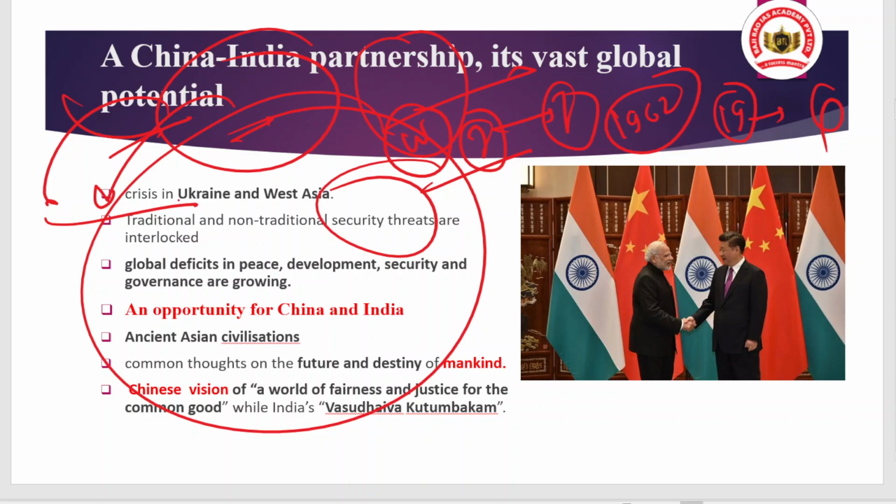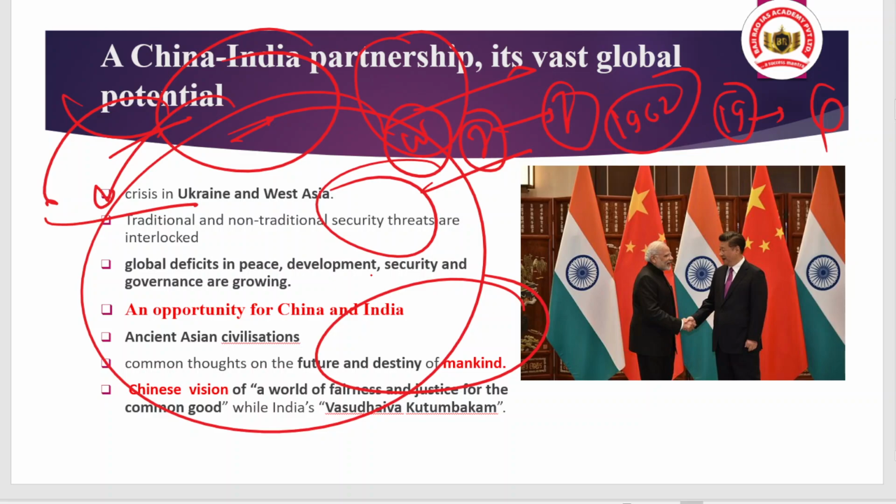It is because of the ancient Asian civilizations of China and India, and they have a common goal based on the future and destiny of mankind. And remember, we all want the prosperity of humanity. There should be prevailing peace, and there should be justice in social, political and economic terms.